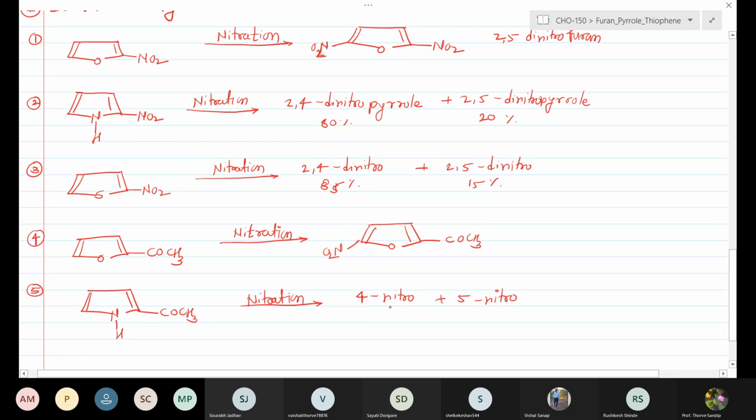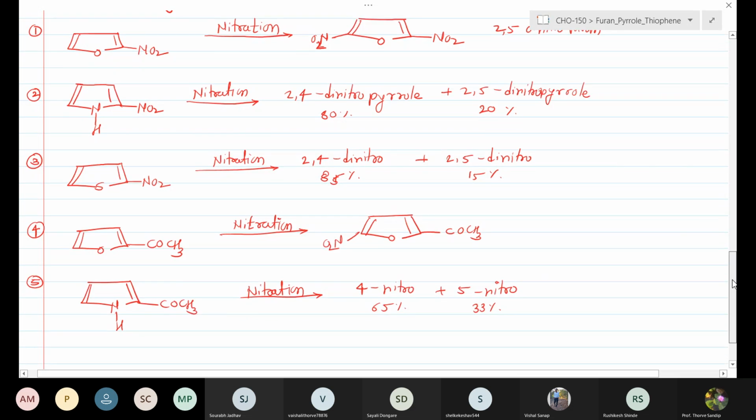The 4-nitro is about 65% and the 5-nitro is about 33%.